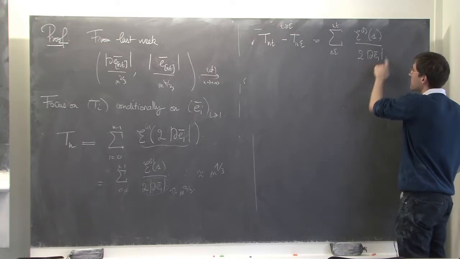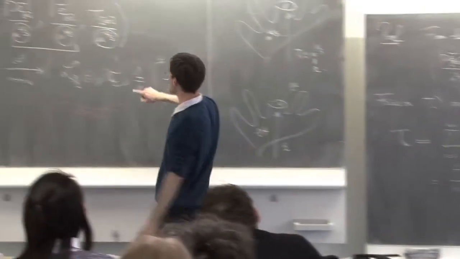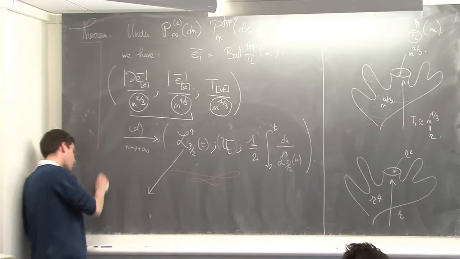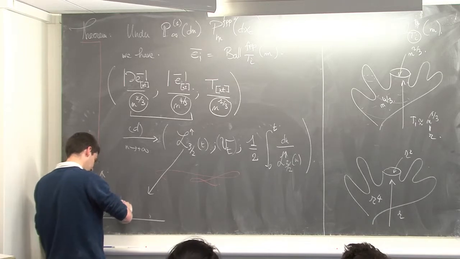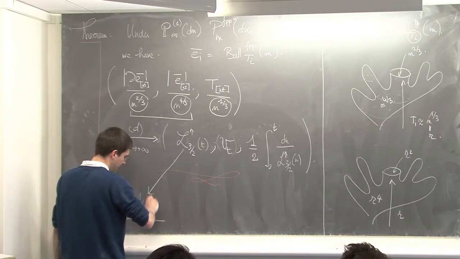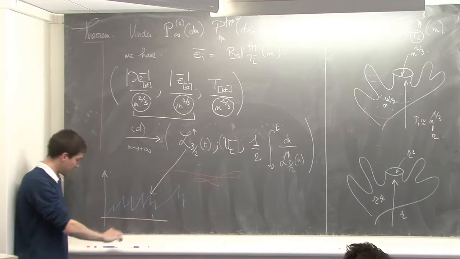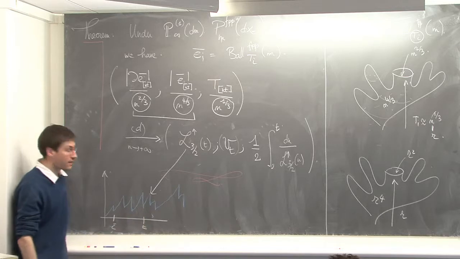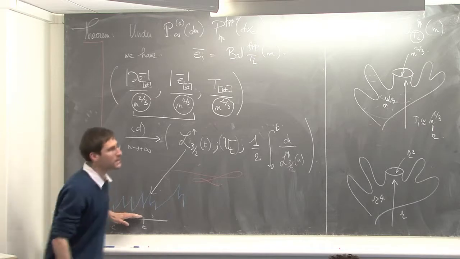Why? Because this process, you know, this one, converges towards this guy, L up arrow 3/2. And I told you last week that this process roughly looks like something like this. It has negative jumps. But it is positive, meaning that if I put some epsilon and some t here, then I know that the process is not too close to 0. Meaning that I will have a control on these guys.